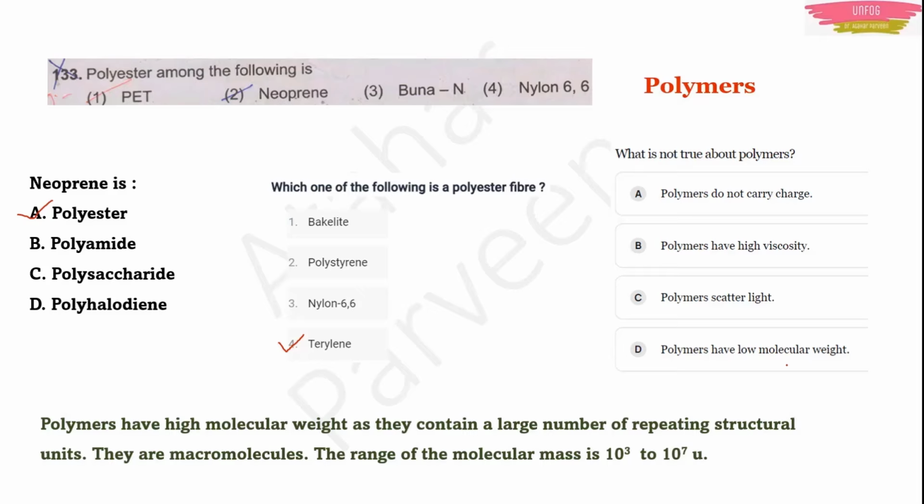They are called macromolecules. The range of the molecular mass will be 10 to the power 3 to 10 to the power 7 units. We are not even giving the units here because they are macromolecules, right? They will have very high units. So which is not true? They are asking for the false statement among these. This should be the false statement because polymers have high molecular weight. Option D should be the right answer.